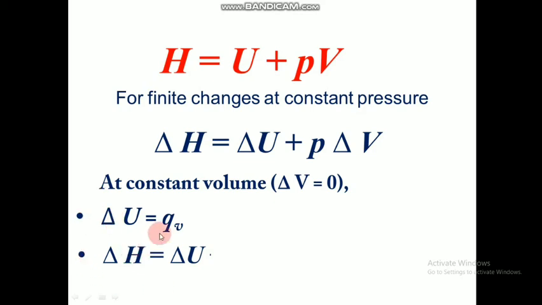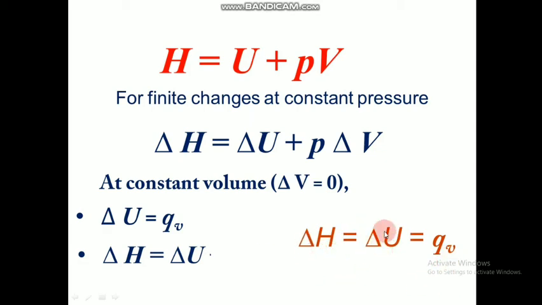So delta U is equal to Qv, which means the change in internal energy is equal to the change in heat energy at constant volume, and delta H is equal to delta U. So when A is equal to B and C is equal to B, we can write this expression as A equals B equals C.